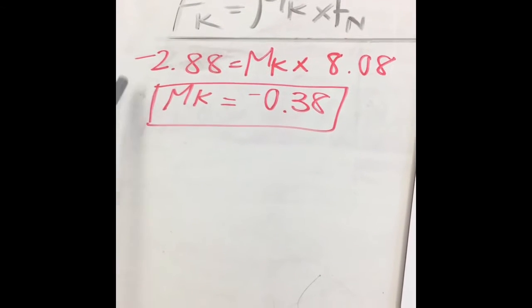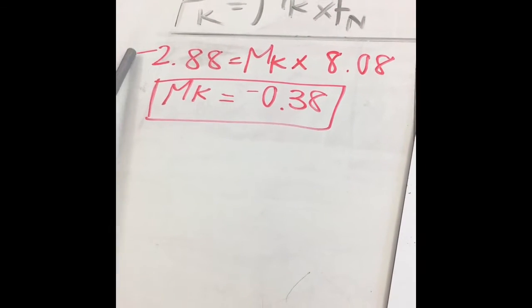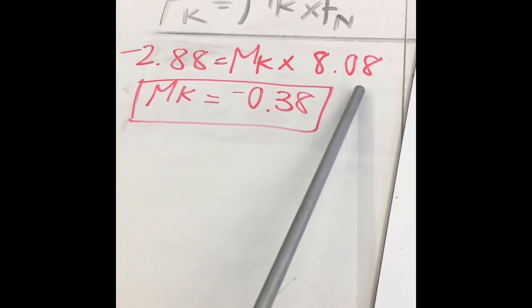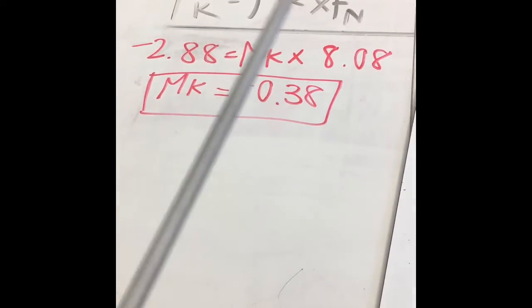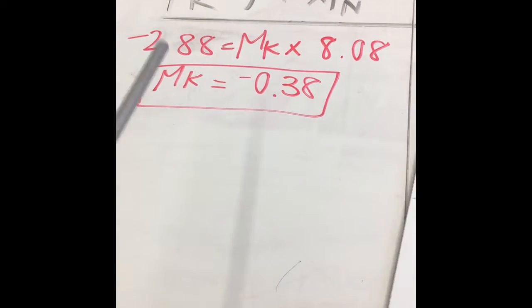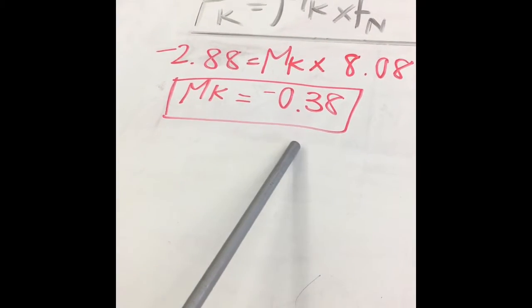So with this equation, we had to plug in the kinetic friction, which was negative 2.88, equals the coefficient of kinetic friction times 8.08, which was mass times 9.8. Then we got the coefficient of kinetic friction, which equals negative 0.38.